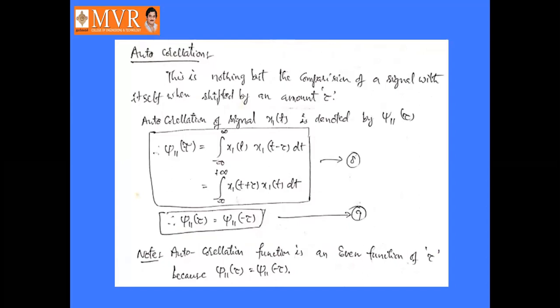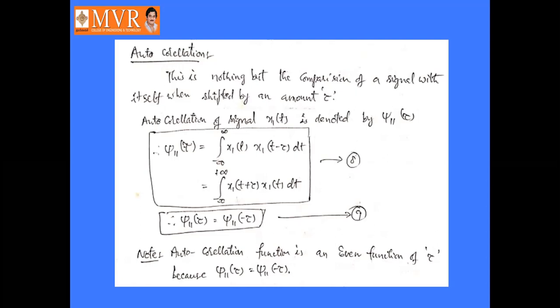What is meant by autocorrelation? Autocorrelation means we are comparing the signal x1 of t with respect to the same signal, that is x1 of t only. So this is nothing but the comparison of a signal with itself when shifted by an amount tau.